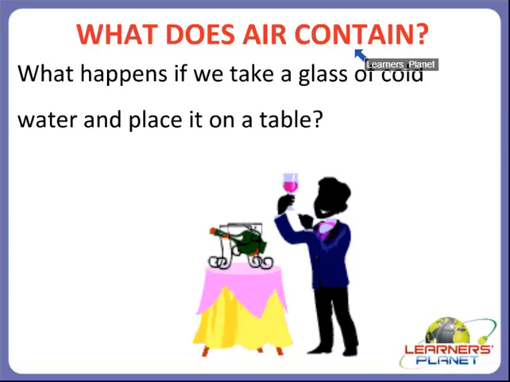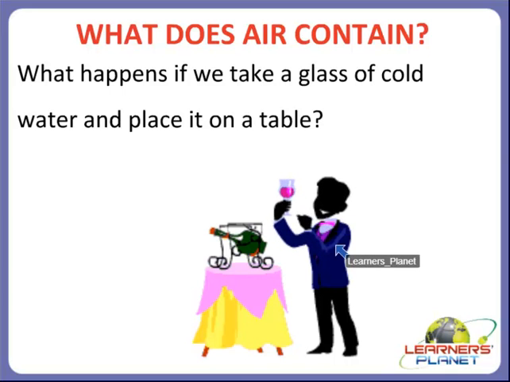Children, what happens if we take a glass of cold water and place it on a table? What do you observe after some time? Yes, soon we notice water drops sticking onto the outer part of the glass, like this man is showing.